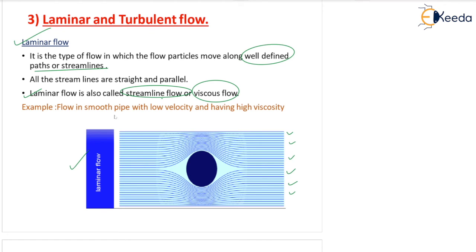Example is given, flow in a smooth pipe with low velocity. A smooth pipe means the friction will be less, with low velocity. Very, very important: low velocity is very important for laminar flow, and high viscosity. You know that when your viscosity is high, then your velocity will be low. So these two things are required for having a laminar flow pattern inside the pipe.